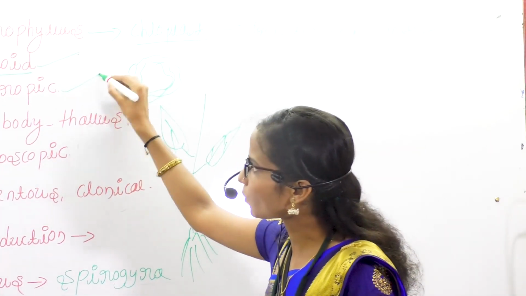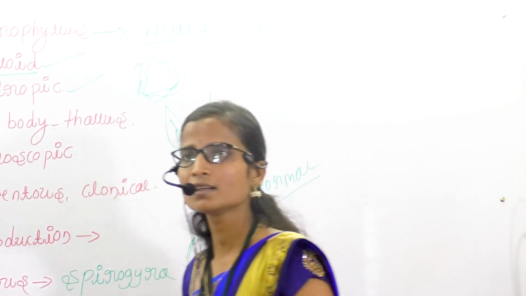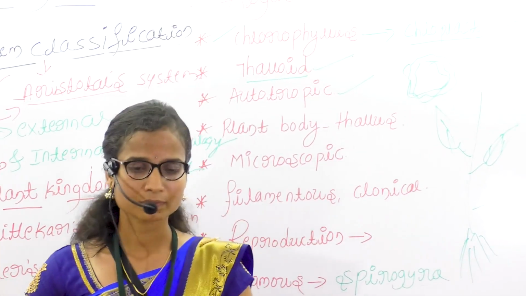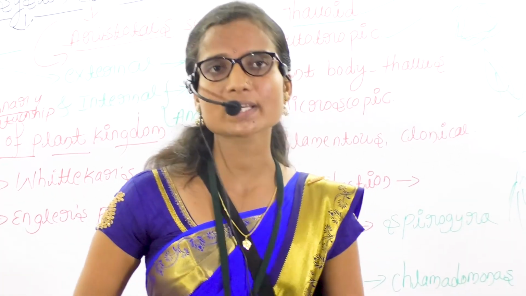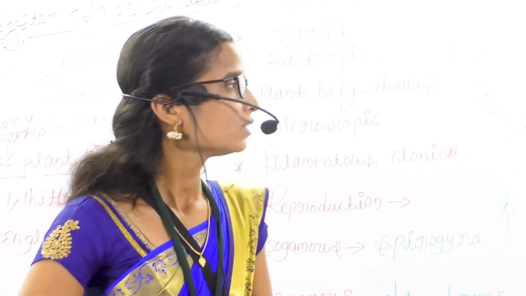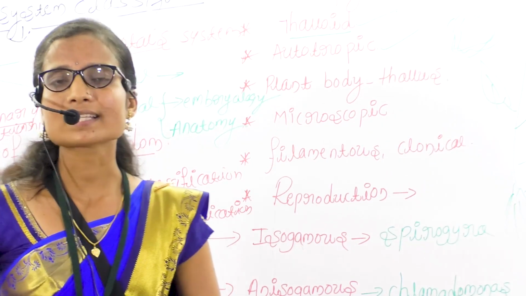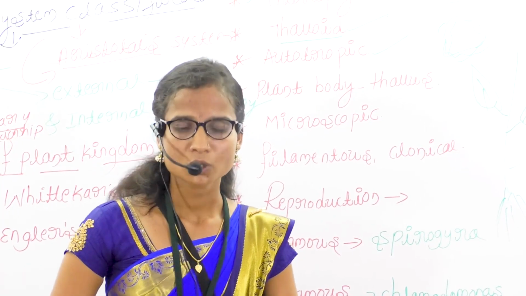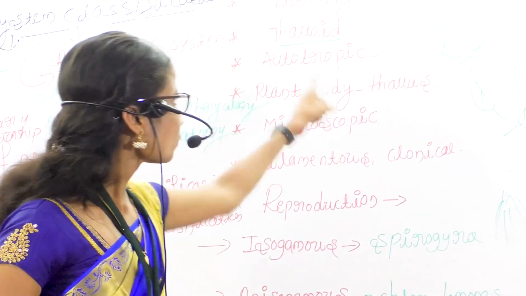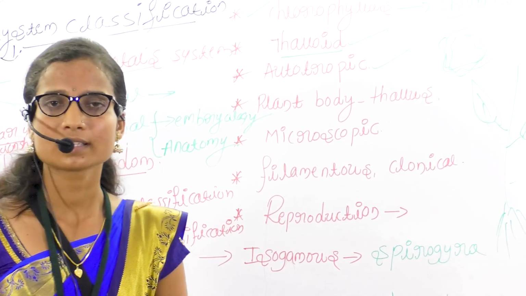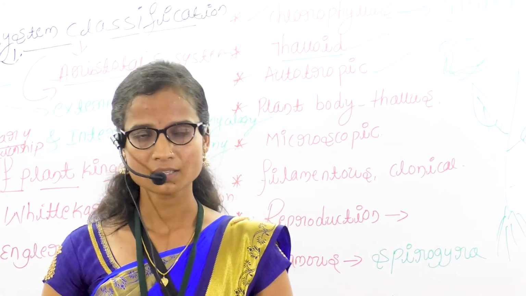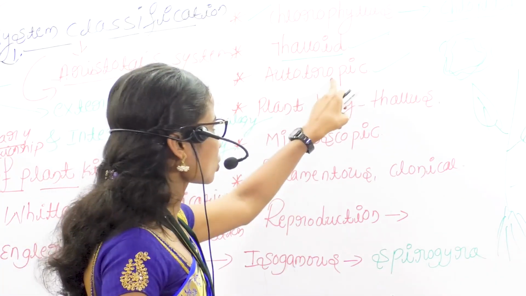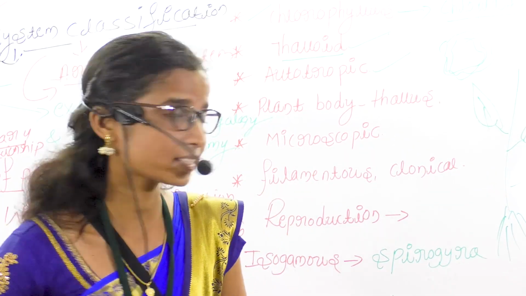Third character is that algae are autotrophic. Autotrophic means the algae produce their own food. Animals and plants are classified into two classes, autotrophs and heterotrophs. You already studied this in 10th class. Autotrophs are those organisms that produce their own food.